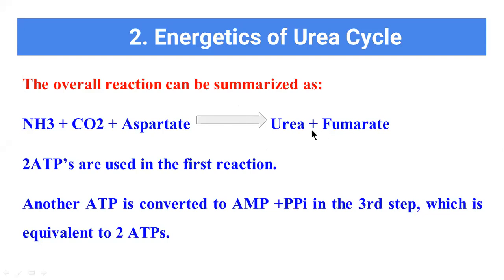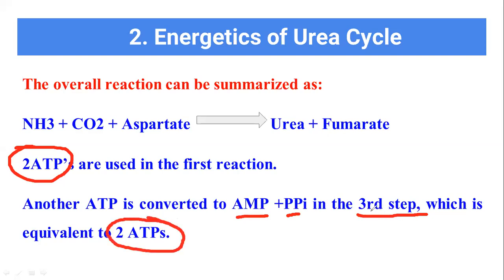So in this urea cycle, what is happening? 2 ATP molecules are used in the first step. Another ATP is converted to adenosine monophosphate and 2 inorganic phosphates. So in the third step also, there is a utilization of phosphate, which is equal to 2 ATP molecules.